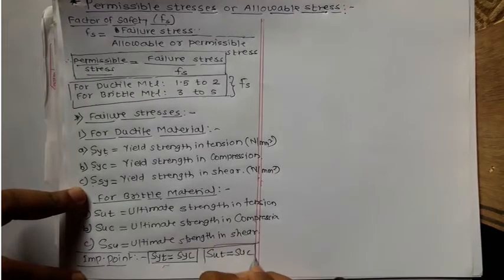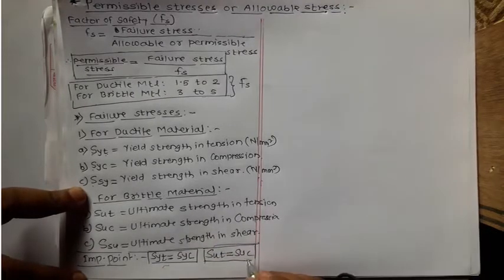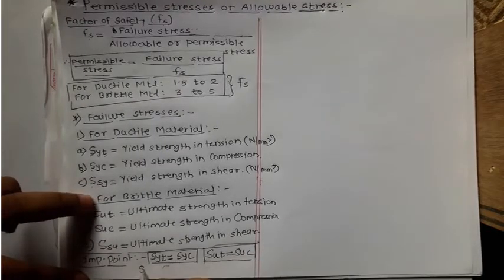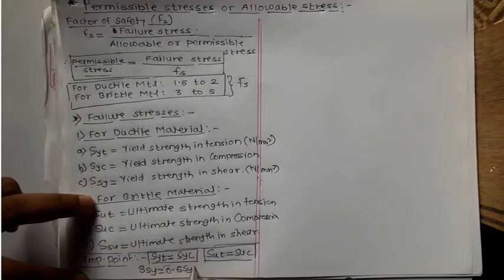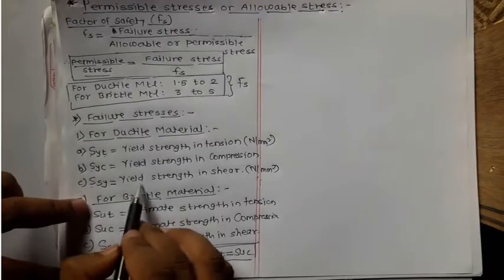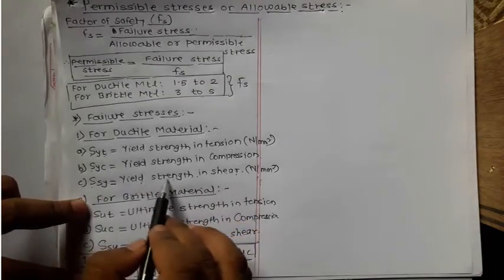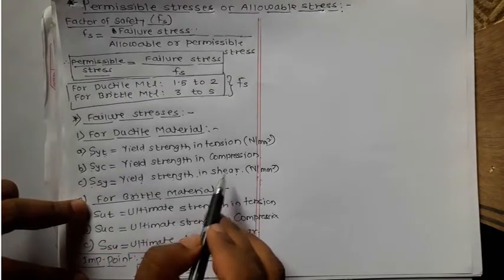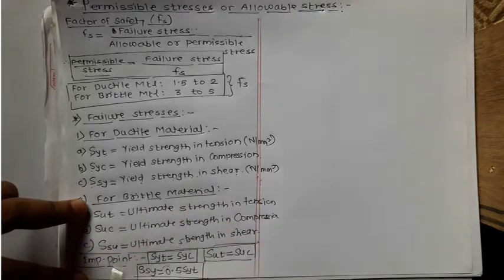While designing machine components, we take SUT always equal to SUC, and similarly we take SSY equal to half of SYT. Now we know what SSY is: it is the yield strength in shear, that is the failure stress when a ductile component is subjected to shear stress. So this SSY is half of the yield strength in tension.